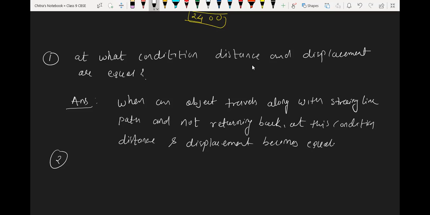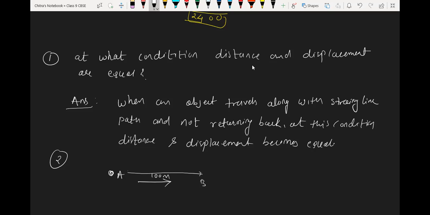Sir, I did not understand what returning back means. See, suppose one object is here, and this is point A, and it starts traveling from point A to point B. It is a straight line path, and suppose it is 100 meters of distance.